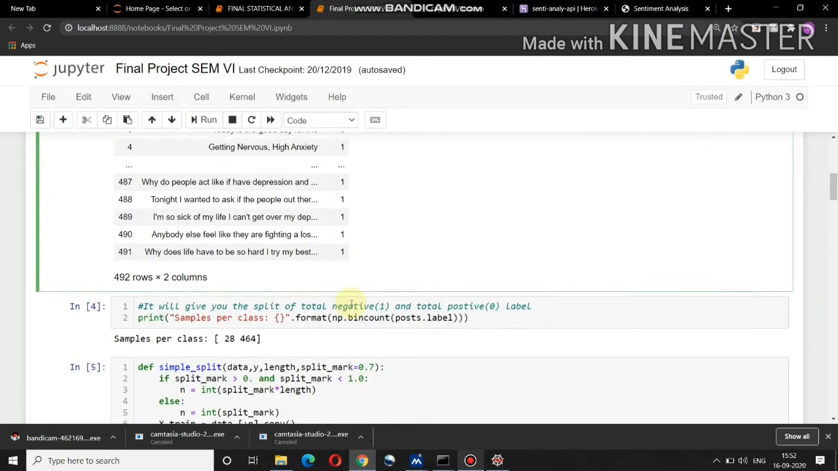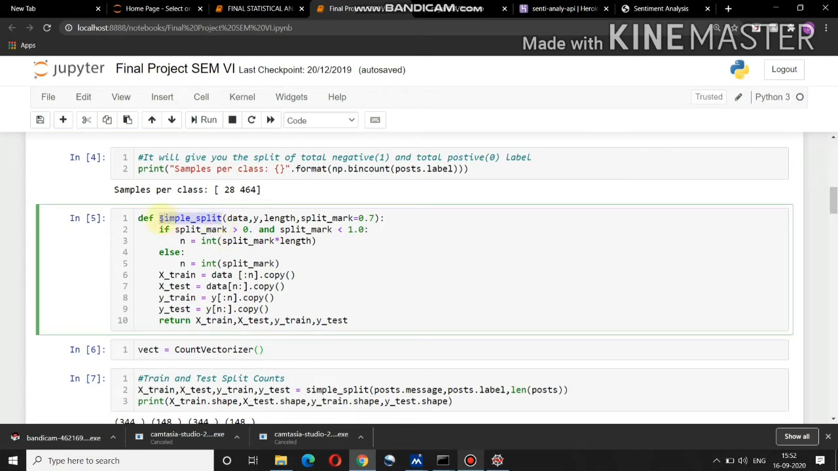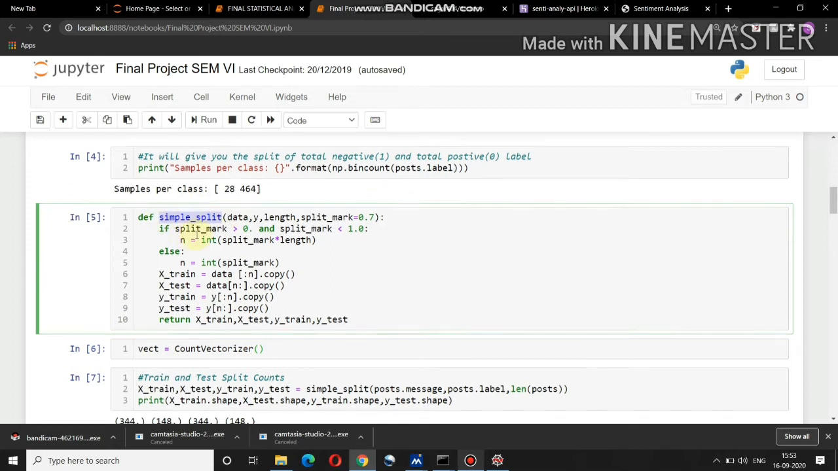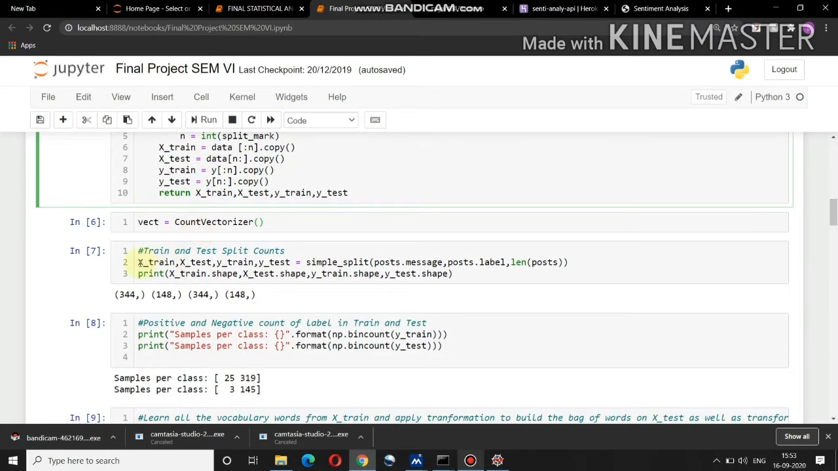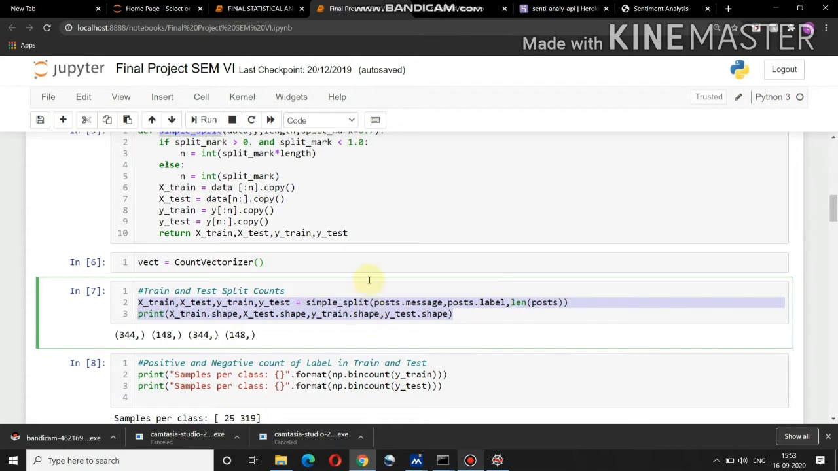After importing my data, I have defined a function called simple split function. This function is going to divide my data into two parts: one is the training part and the second is the testing part. One part of the data I am going to use for training the model, and the second part I am going to use for testing purposes. Here we have divided our data into training and testing.